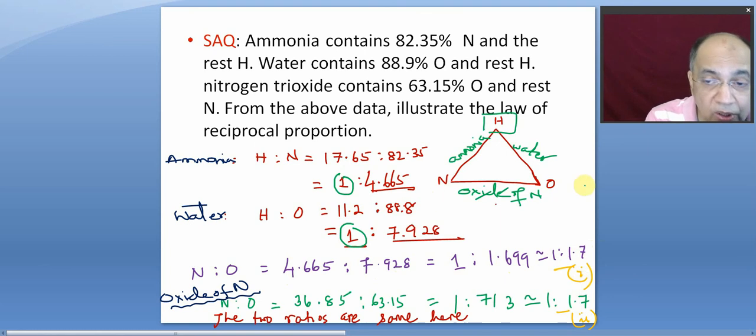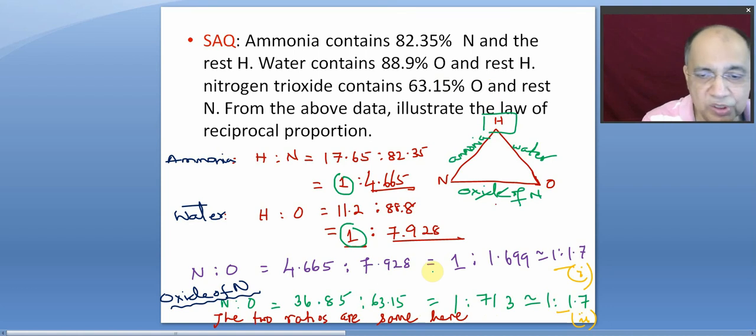And when nitrogen oxygen forms compound, say we have taken one oxide of nitrogen, whatever data was known at those times, it's one oxide of nitrogen. So 36.85 is to 63.15. So this is oxygen. So 1 is to this. Approximately same ratio here.